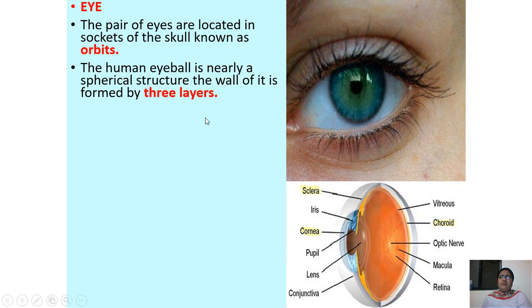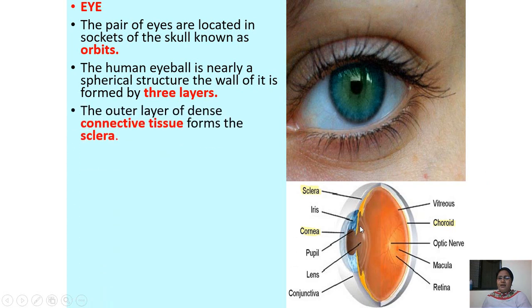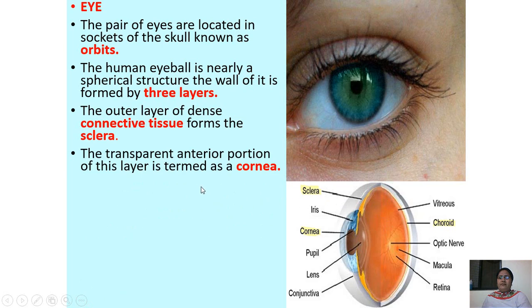The wall of it is formed of 3 layers. Now this is the human eye. Okay, human eye. It has 3 layers. Sclera, the outermost layer. It is called the sclera. The outer layer, a dense connective tissue, forms the sclera. So sclera, it is formed of dense connective tissue. Then you have the transparent anterior portion. Now here you can see it is a transparent anterior portion. It forms a layer which is called the cornea.